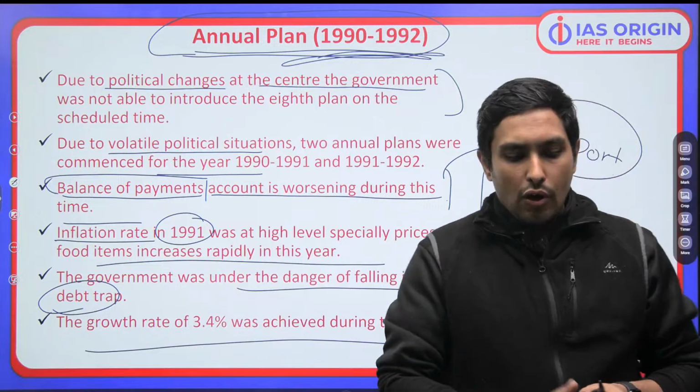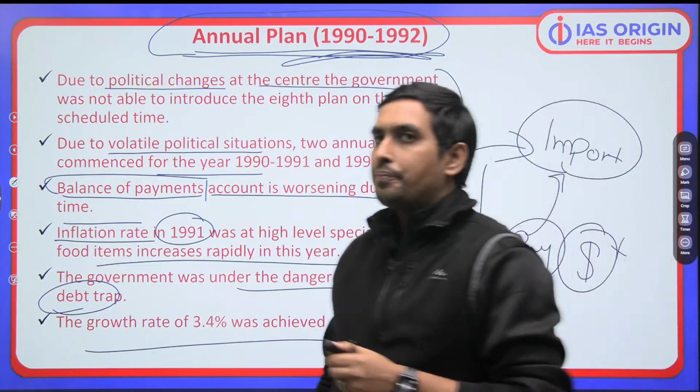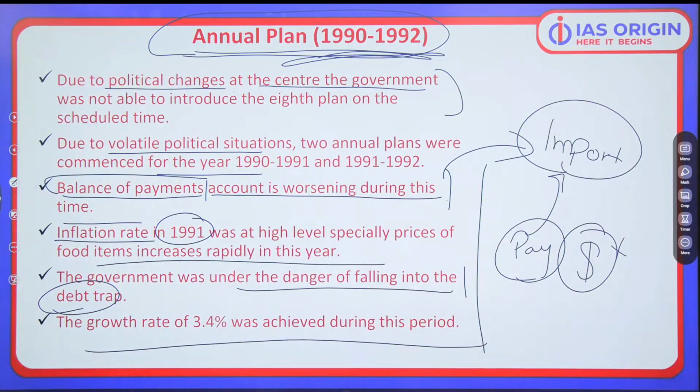Now, because of so much crisis which is happening on various fronts, political front, economic front, different problems we are facing, what exactly do we observe? We are observing just one thing, that we have to go for some drastic measures. Now, what are the drastic measures? Drastic measures means that we have to take the kind of steps which are going to take us out of the problem. If there is a problem, you need to find some solutions.